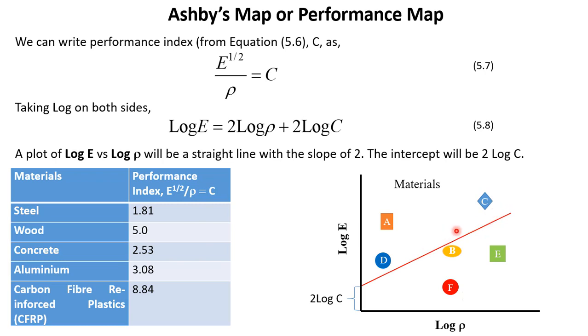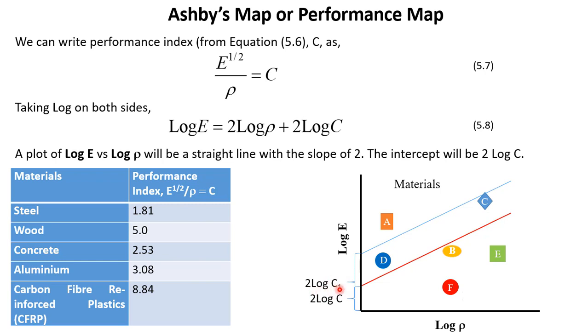Now, if we want to isolate one material or very few materials, then what we have to do is move this straight line even further up. This movement is something like changing the value of C. So now we have a higher value of C, which is written as C1 here.